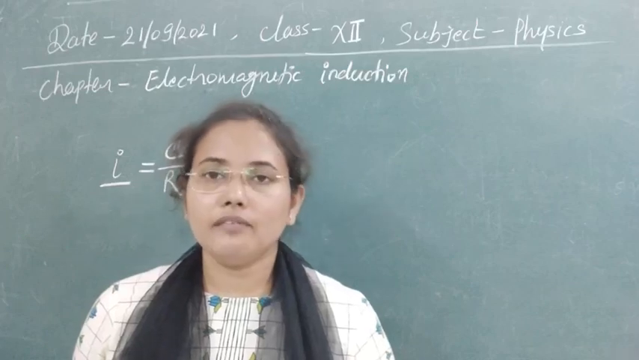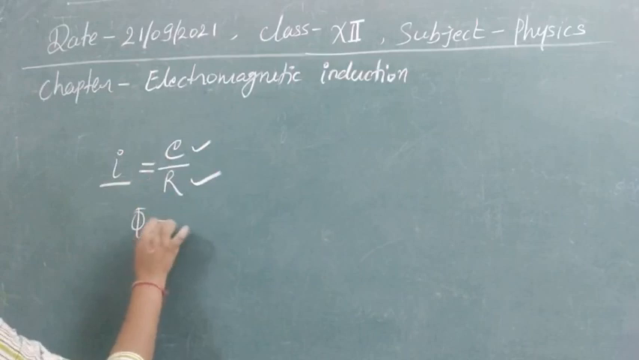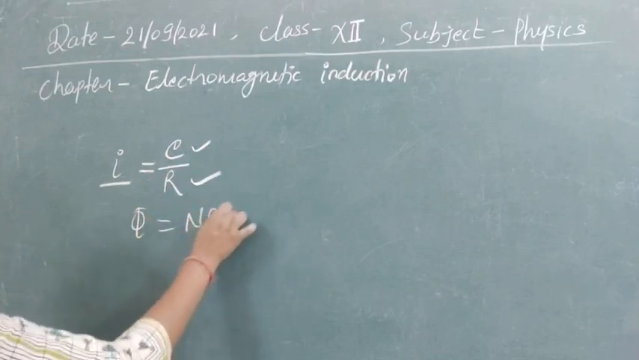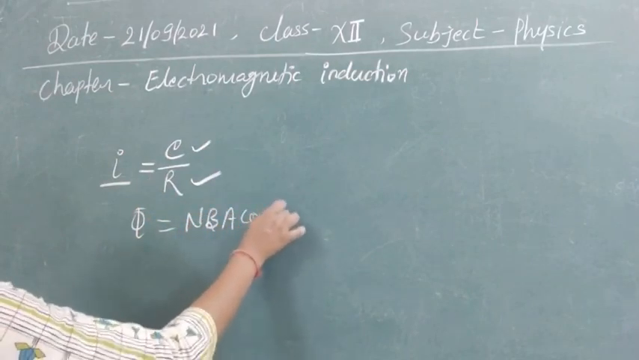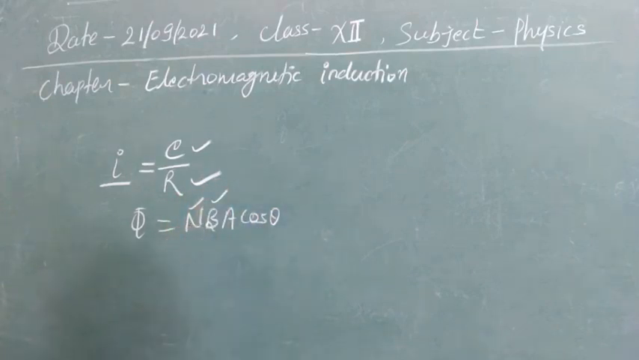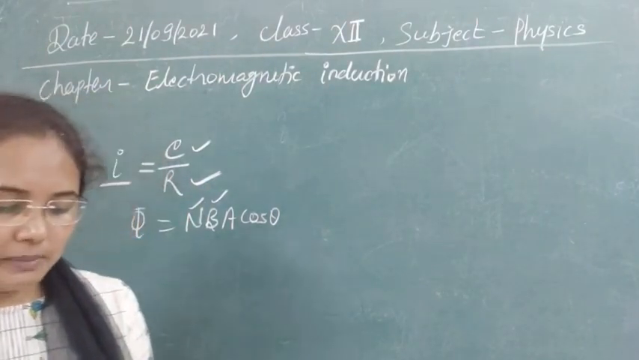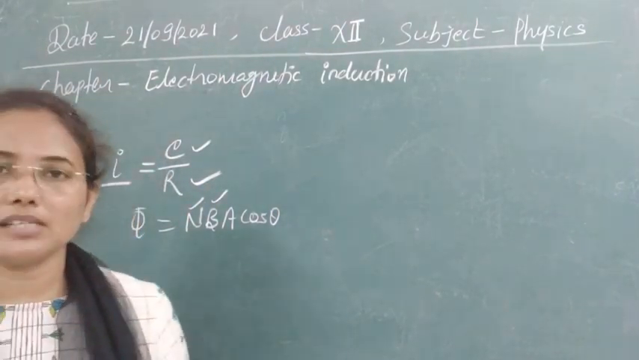Second, the number of turns of the coil. Obviously if the number of turns changes, then phi will again change, as in this equation I have told you: NBA cos theta. So if the number of turns or the magnetic field changes, the flux will change and the induced EMF will change automatically. So it also depends on the number of turns in the coil.